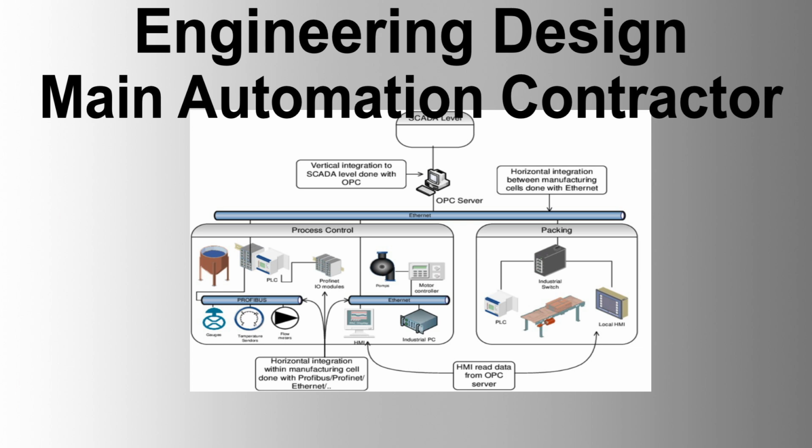Project execution and management. General requirements. The MAC shall prepare a detailed project execution plan covering project scope, structure, and approach. The PEP shall include mechanisms for obtaining company agreement on the project scope, execution methodology, and schedule. The MAC shall maintain and adhere to the PEP throughout the project.